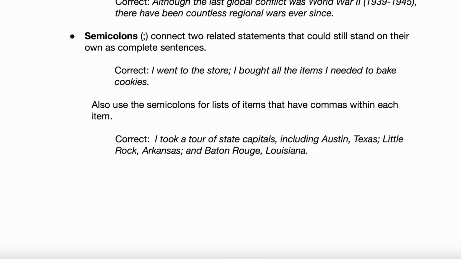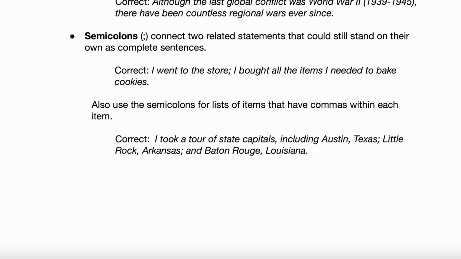Okay. So if you have a list of items that have commas within each item, which you do here, then you need to separate those items with a semicolon. Because if it was a comma after Texas and a comma after Arkansas, you'd read it like this: I took a tour of state capitals, including Austin, Texas, Little Rock, Arkansas, Baton Rouge, and Louisiana. Doesn't sound good. Texas isn't a capital, it's not a city. Arkansas isn't a capital. Those are states. Louisiana is not a capital. So that's why you need the semicolon there to clarify that.